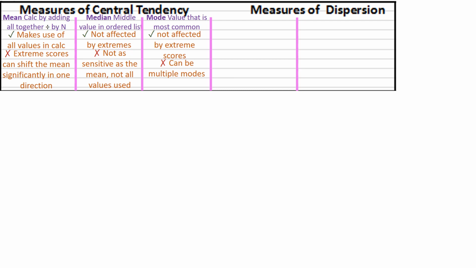We could also talk about how our scores are spread out. So for this, we might talk about the range, and we might talk about the standard deviation. Now, our range is very simple to calculate, which is its advantage. The range shows the spread of the results by taking away the lowest score from the highest score. Now, one big advantage of the range is, as I say, it's very easy to calculate. But one weakness is an extreme score will dramatically change the range.